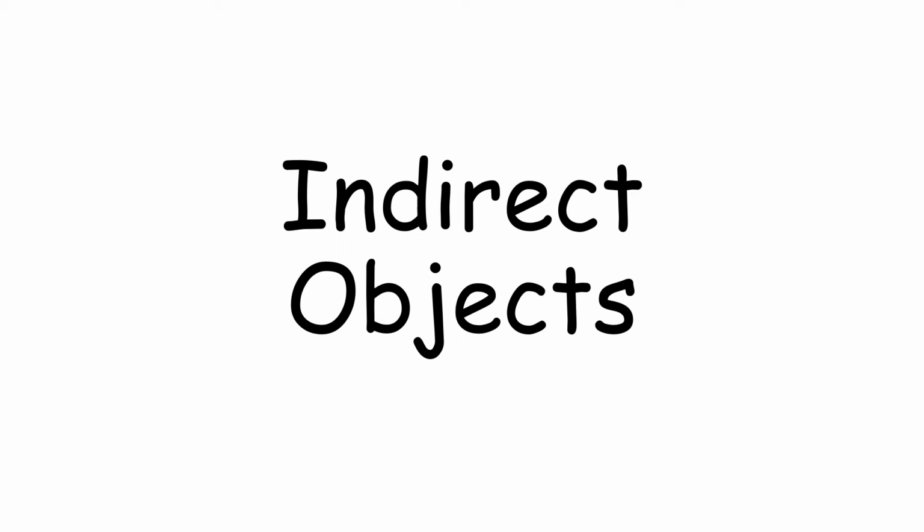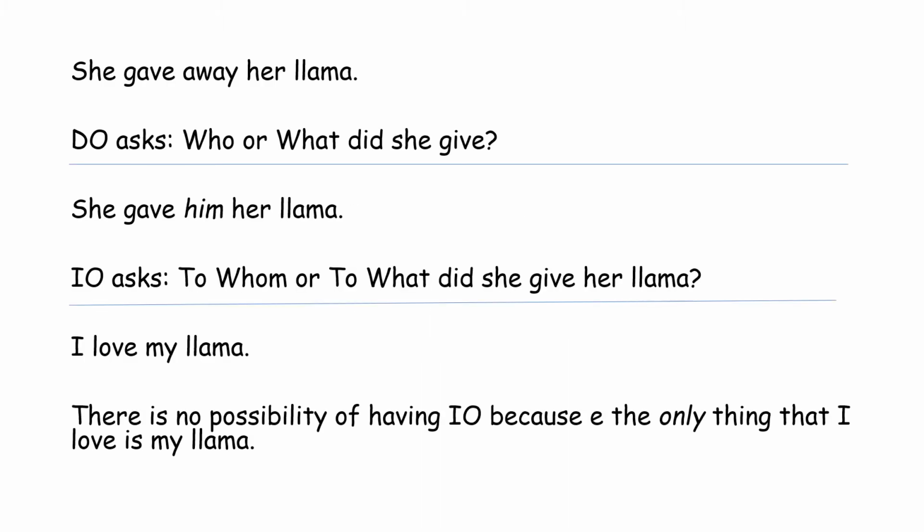Today we're going to learn about indirect objects. Let's take a look at the first sentence that we have. She gave away her llama. We know that a direct object asks the question, who or what did she give? Let's parse this.